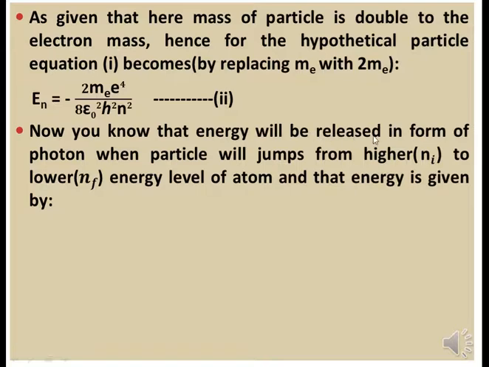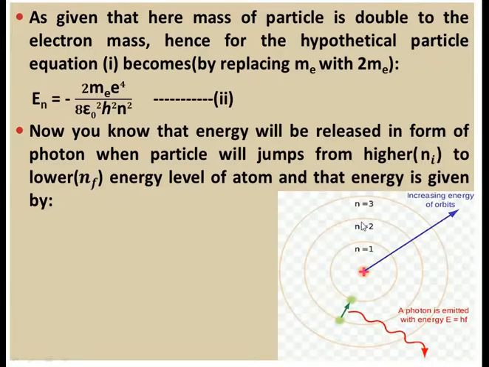Now you know that energy will be released in the form of a photon when a particle jumps from a higher to a lower energy level of the atom. When an electron jumps from a higher energy state, here we write Ni, so Ni is our higher energy level, to the lower energy level, here Nf, so Nf is our lower energy level, energy will be released. That means if it jumps from n is equal to 3 to 2, or 3 to 1, or 2 to 1, or from any higher energy state, then energy will be released.